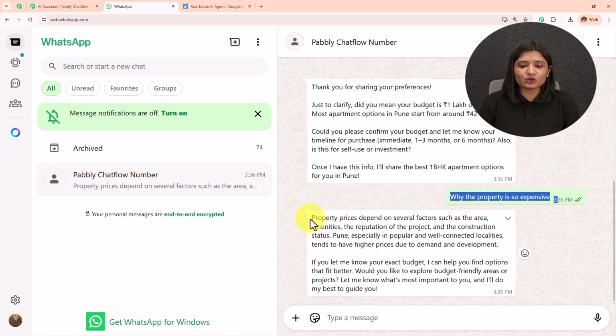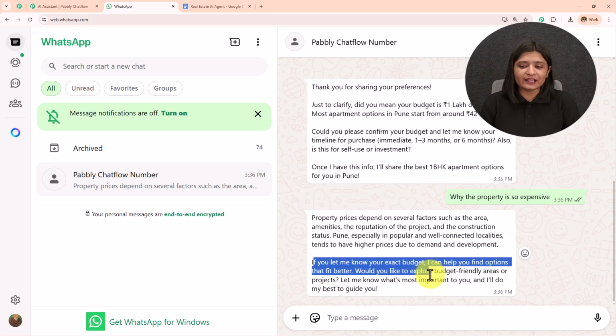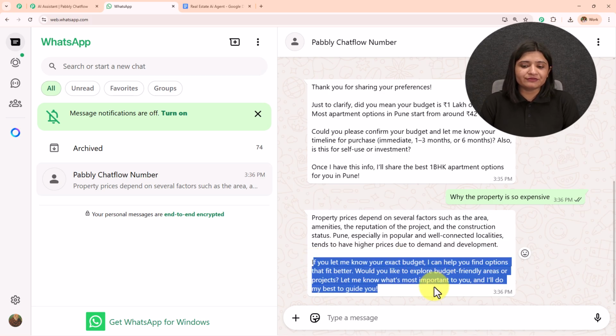So here it says property prices depend on several factors such as area, amenities, the reputation of the project and the construction status. Pune, especially in popular and well-connected localities, tends to have higher prices due to demand and development. If you let me know your exact budget, I can help you find the options that fit better. Would you like to explore budget-friendly areas or projects? Let me know what's most important to you and I'll do my best to guide you.